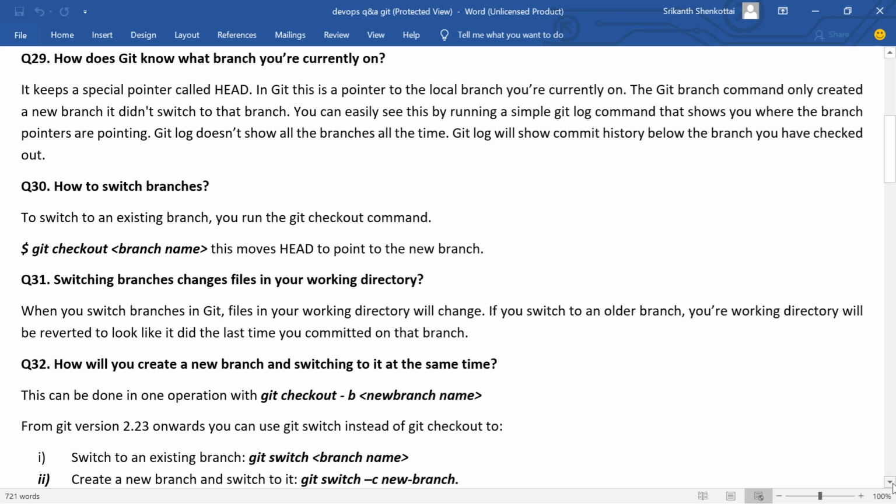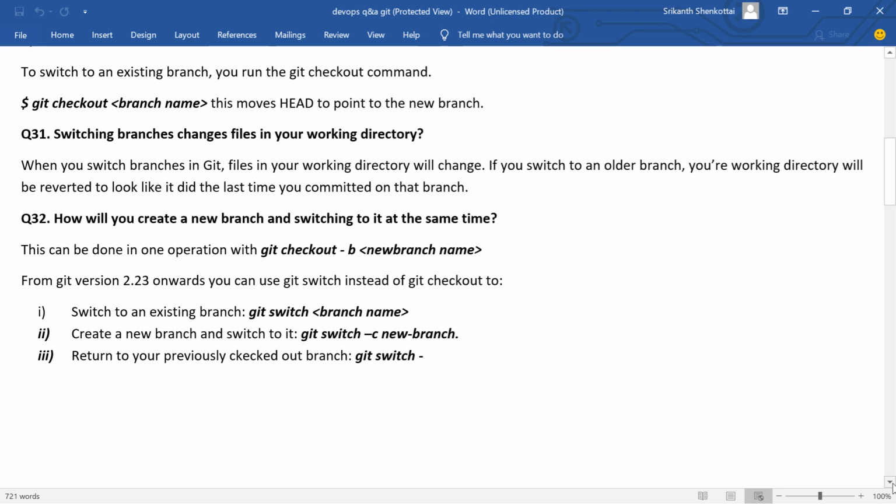How will you create a new branch and switch to it at the same time? You can give a single command. We can create a new branch and move to that branch using git checkout -b new branch name. From Git version 2.23 onwards, we can use git switch instead of git checkout to switch to an existing branch: git switch branch name.